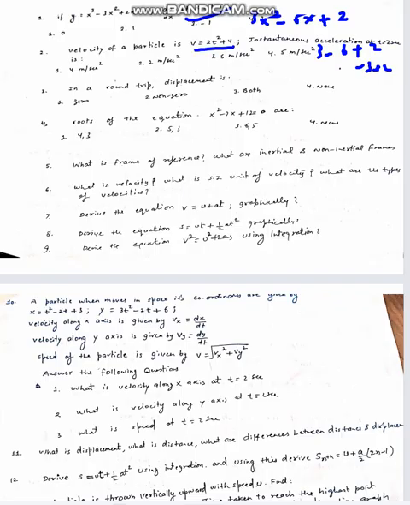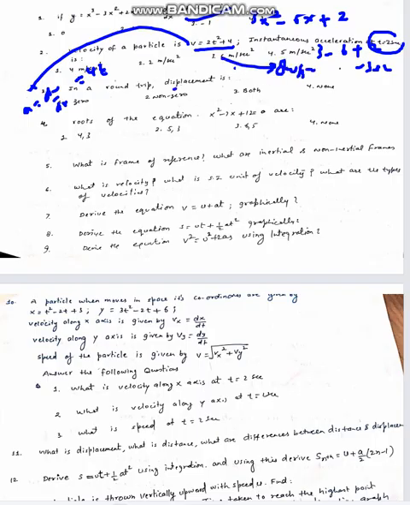Next, velocity is given. We need the instantaneous acceleration at t equal to 2. So you just differentiate to get acceleration, which is dv by dt, and it will be 4t. So t is 2 seconds, so 4t will be 8. So the answer is 8 meter per second square. Next is in a round trip, displacement is 0.